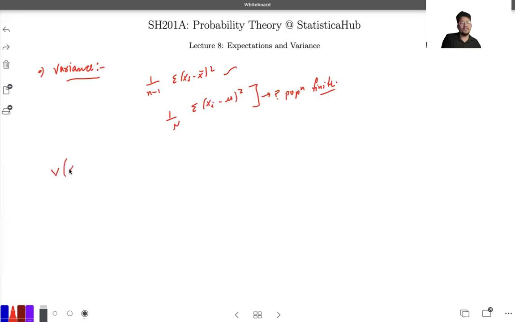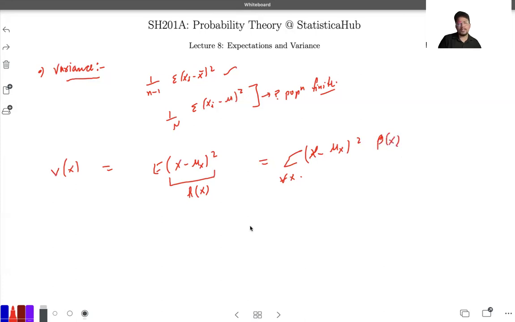So the variance of any random variable X is simply the expected value of X minus the mean of X raised to the power 2. You can think of this as a function of X, so it is the summation over all values of X of x minus mu of x raised to the power 2, times the probability function of x. That gives the variance. The variance of X can also be expanded as the expected value of X square minus the expected value of X raised to the power 2. That's how we calculate the variance.